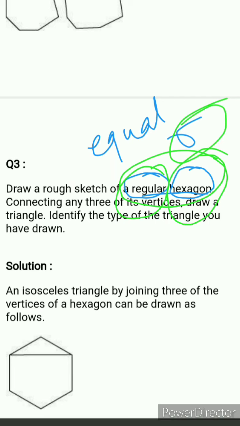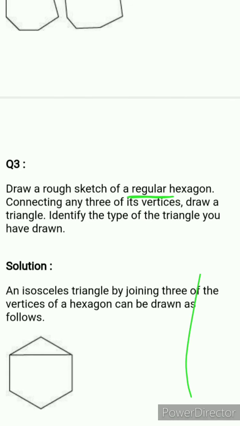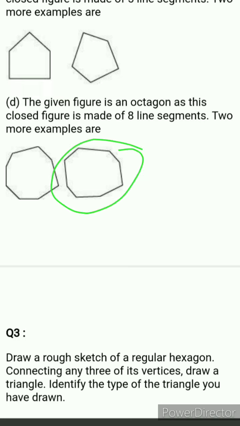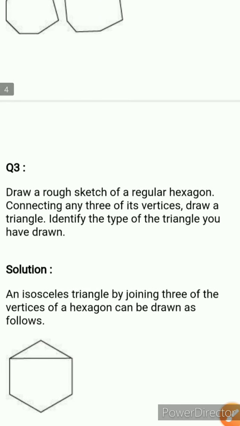Hexagon means a polygon which has 6 sides. Okay, so जिसके 6 sides हों और उसमें सारी sides equal हों, सारे angles equal हों, that is your regular hexagon. अगर किसी भी polygon के आगे regular mention हो, it means उसकी सारी sides measurement में equal होंगी. Just like here, that is your octagon. Clear? But here all sides are not equal. यहाँ पे सारी sides different है, ये बड़ी हैं, ये छोटी हैं, ये बड़ी हैं. Clear? So it's not a regular octagon. Clear? So regular hexagon means आपको एक ऐसा hexagon बनाना है जिसमें 6 sides हों और सारी sides equal हों.